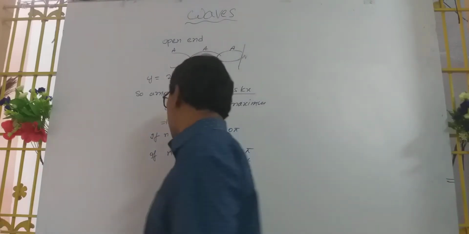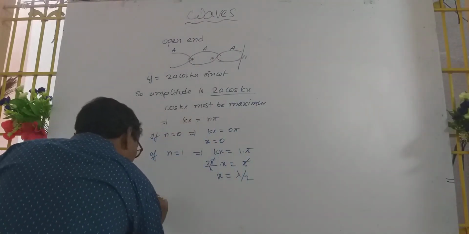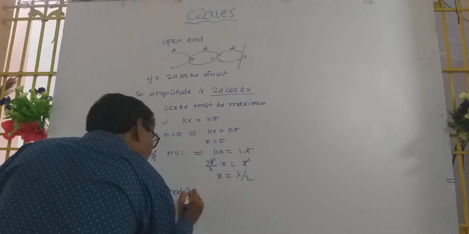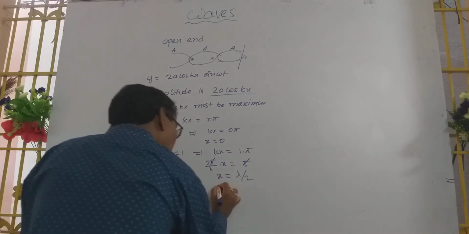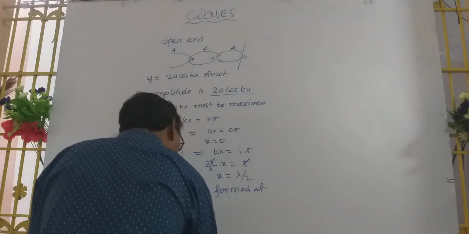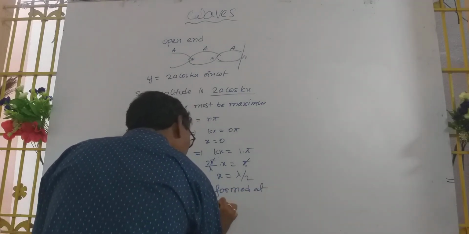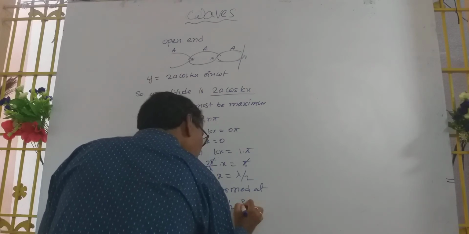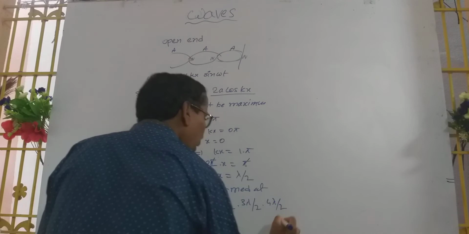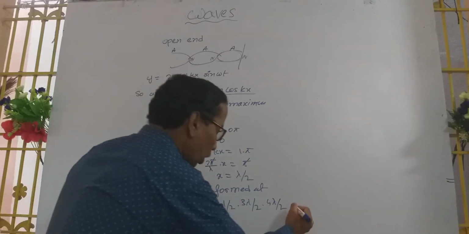Generally, antinodes are formed at 0, lambda by 2, 2 lambda by 2, 3 lambda by 2, 4 lambda by 2, and so on.